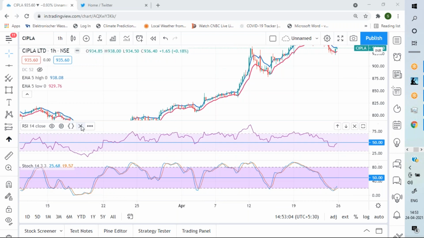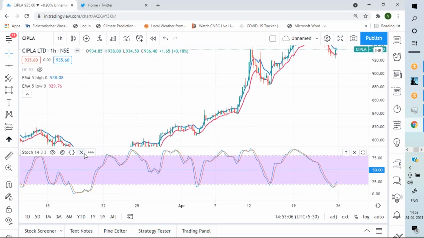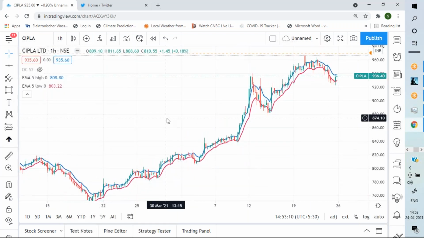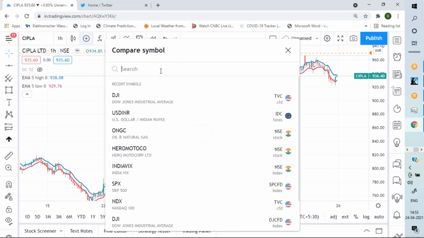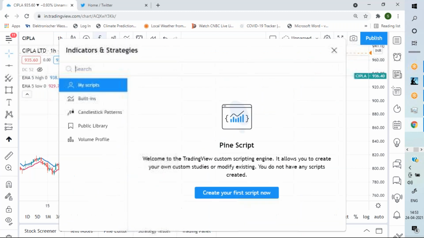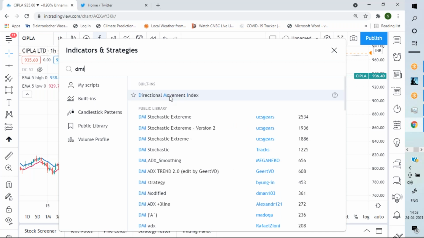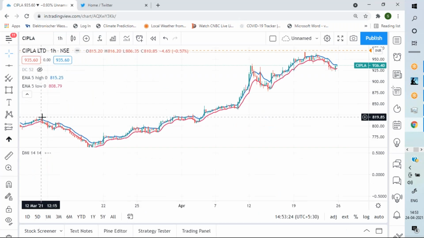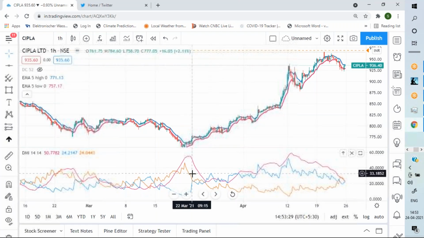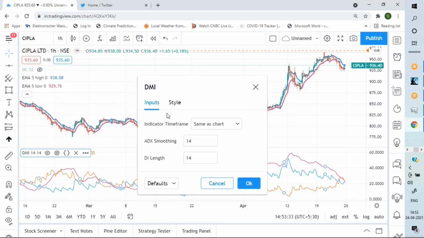And hiding both the indicators, I don't need them. See, this is the indicator. I will go to it differently.